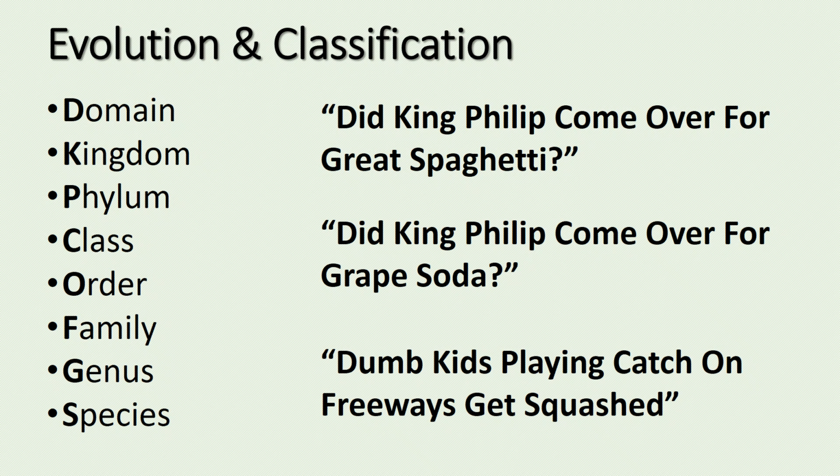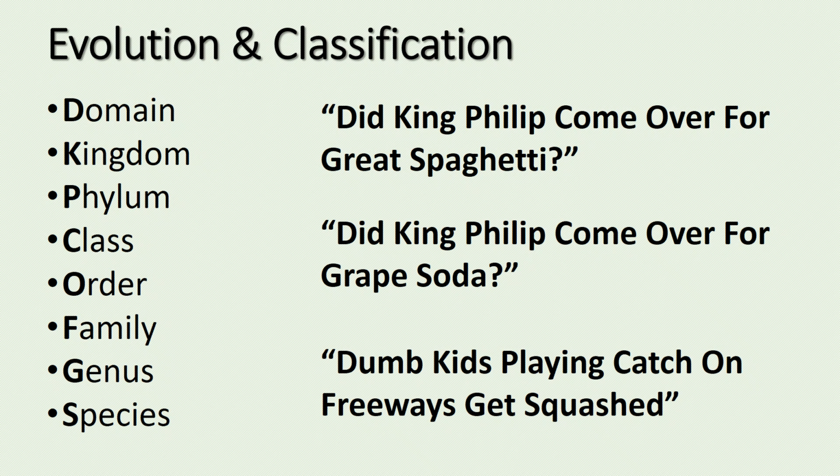Classification is a system that scientists around the world have come up with to name and group organisms based on similarities. When we look at the levels of classification, we have 8 levels: domain, kingdom, phylum, class, order, family, genus, and species. As you move down these levels, it gets more specific.